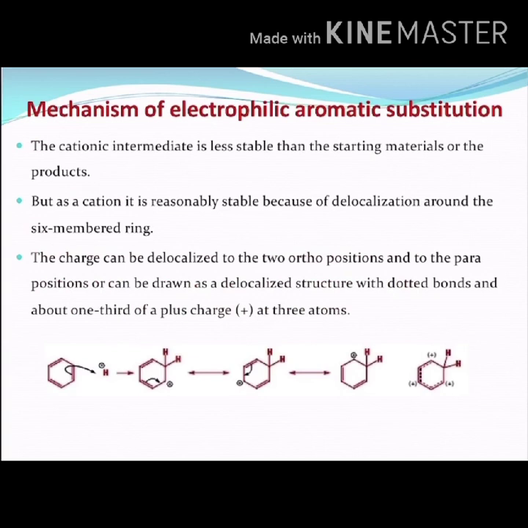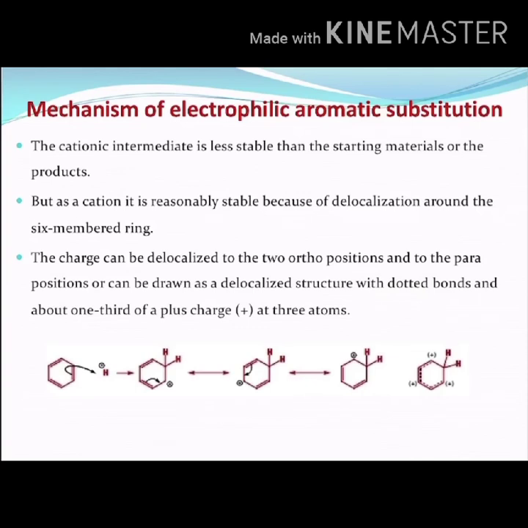Here, a resonance structure of benzene should be understood because it is not certain where exactly the electrophile is going to attack. It can take place with any of the carbons present in the benzene ring, that is, the 6 carbon atoms. So the electrophile can attack any of the carbons. The cationic intermediate is less stable than the starting material or the products, that we should understand.